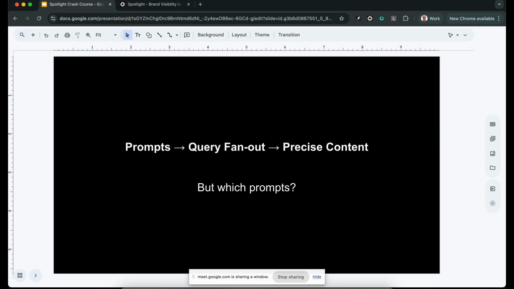Or using automation. So we have the prompts, and from the prompts we want to take the query fan-out. We want to take the search terms that they use, and then create precise content based on those search queries, also using the properties of the cited websites. So we want to create content that is shaped like the data sources being cited today, because we know those are ranking. But then the question is, which prompts should we actually base this whole strategy on? And that's the basis of this whole thing.